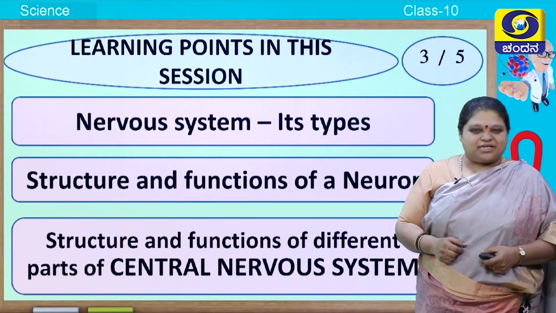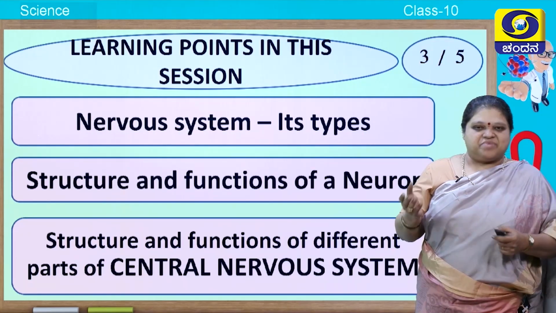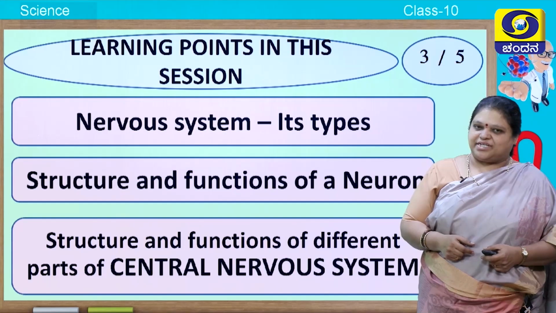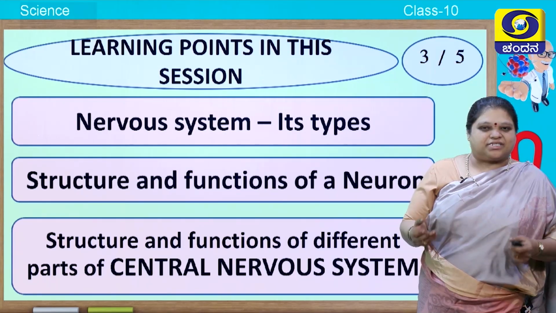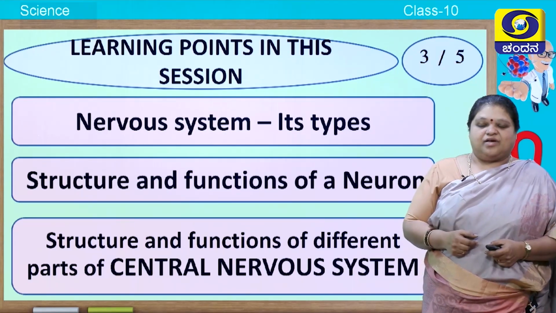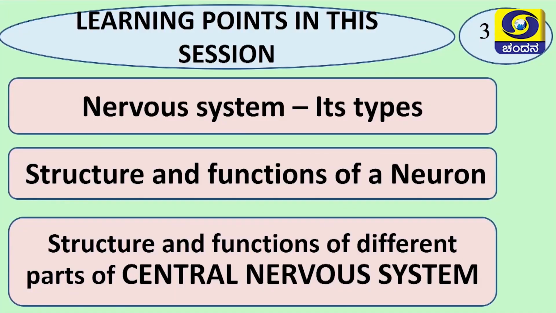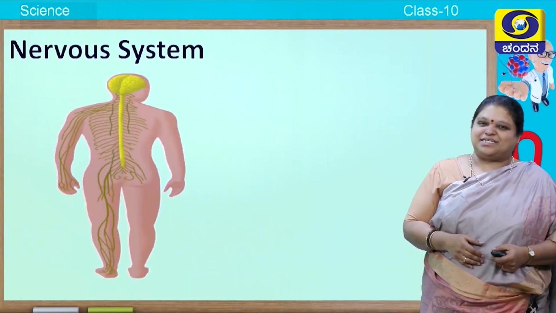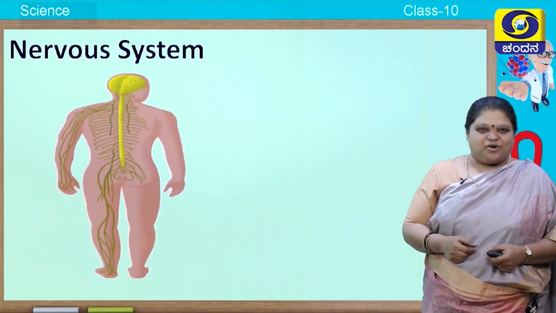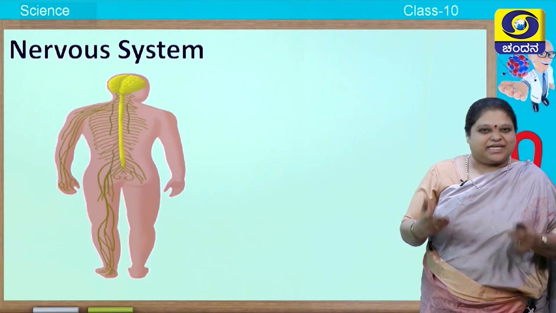So in this session what we will be studying is basically about nervous system and its different types. We will also study about the structure and functions of a neuron. We will also study the structure and functions of different parts of central nervous system. So welcome to this session. In this session, we will be studying how the control and coordination takes place.